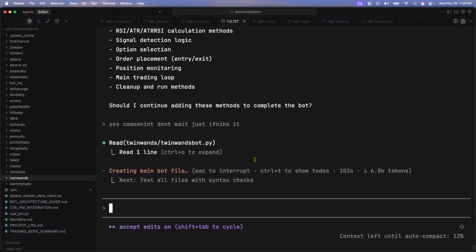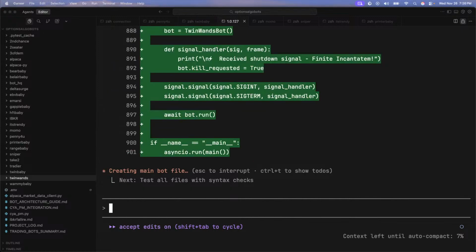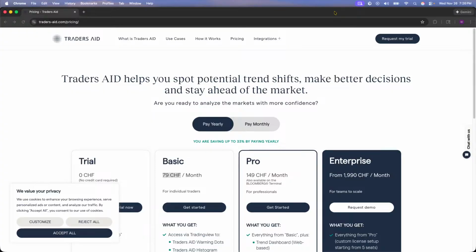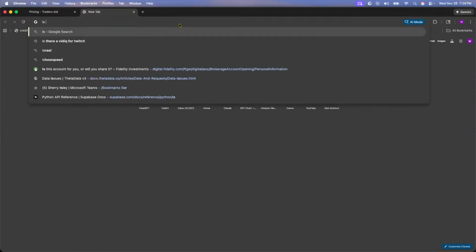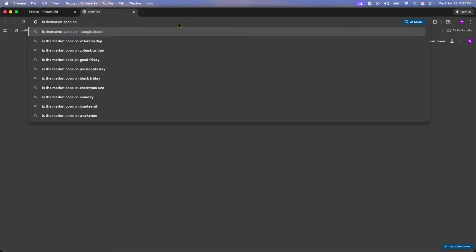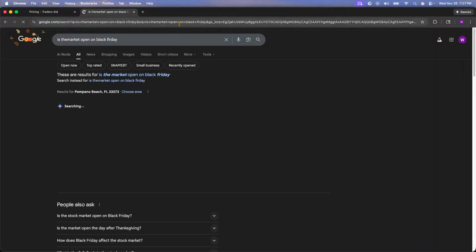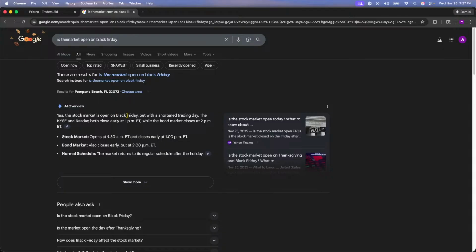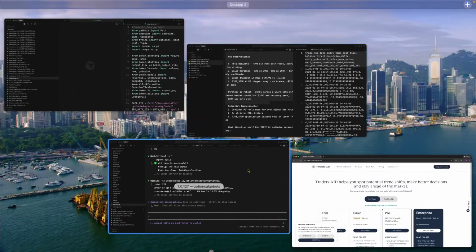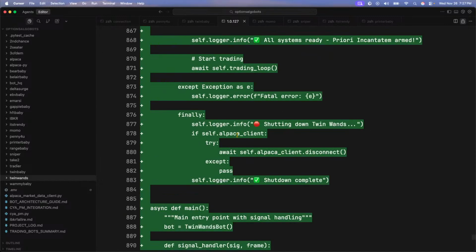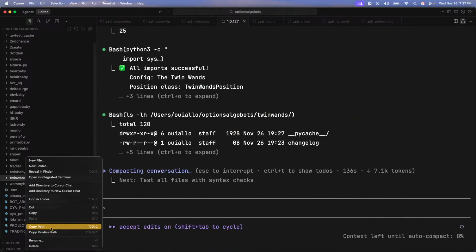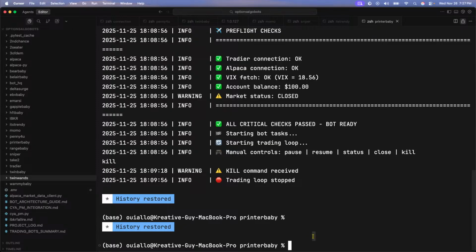I'm going to paper trade it. I don't know if the market is open on Friday. Let me see. Is the market open on Black Friday? Yes, the stock market is open on Black Friday. Okay, bet. But it closes at 1 p.m. All right, so I want to run this bot on Black Friday. Tomorrow, I'll maybe do something cool and different with y'all. Okay, the bot is ready to run. Now we have a bot that's ready to run.